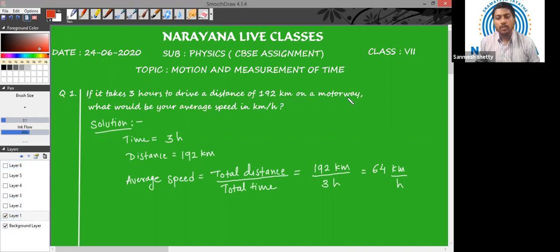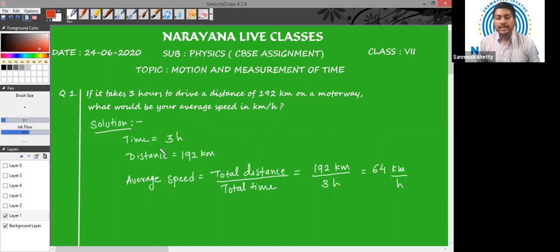Our first question is, if it takes 3 hours to drive a distance of 192 kilometer on a motorway, what would be your average speed in kilometer per hour? Again, I repeat my question.